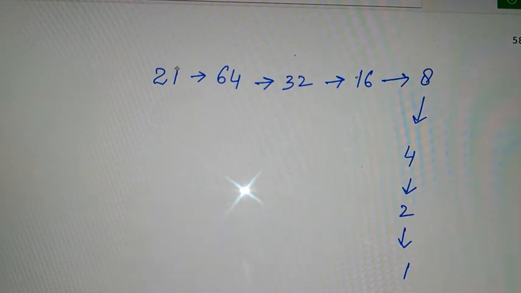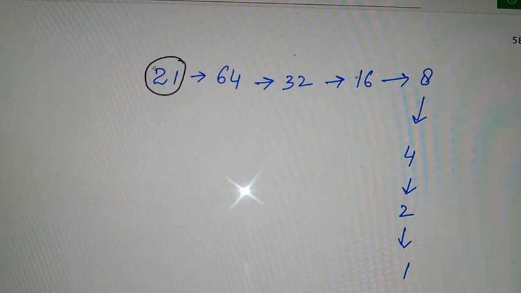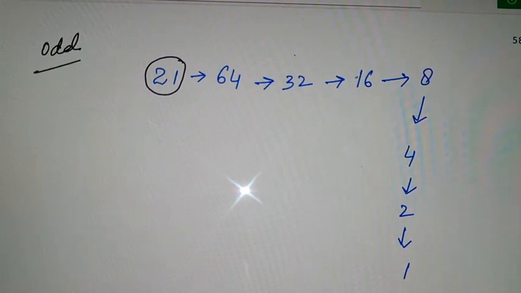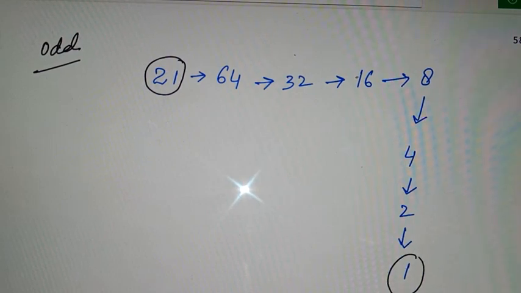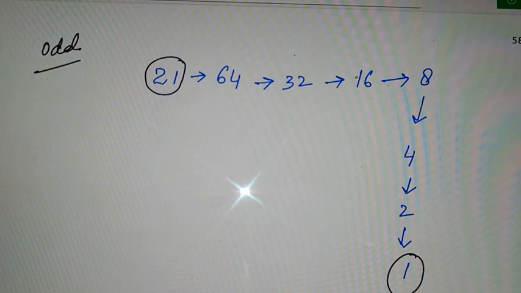We started with 21, which was an odd number, right, and we have again finished on 1. So take random numbers and try out this result and see how mysterious it is.